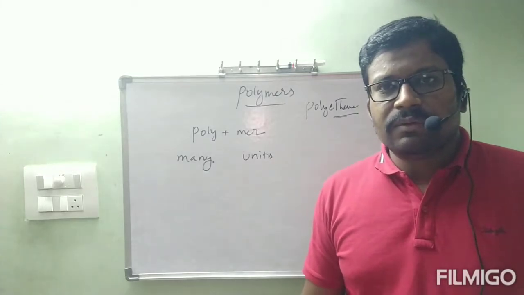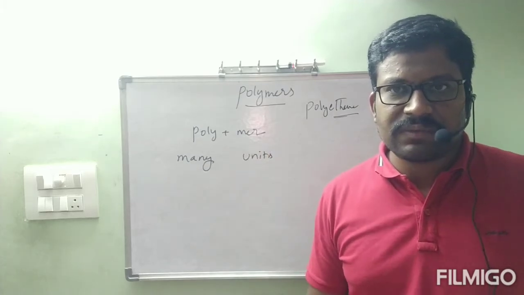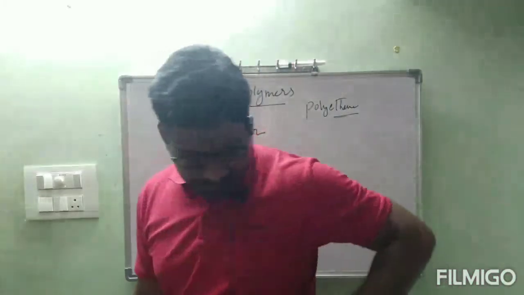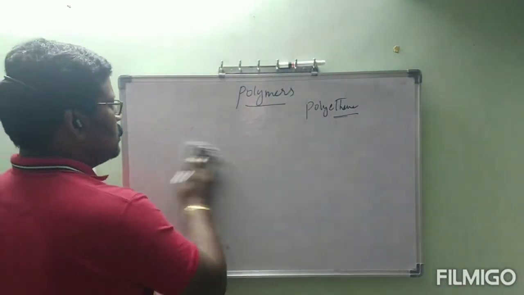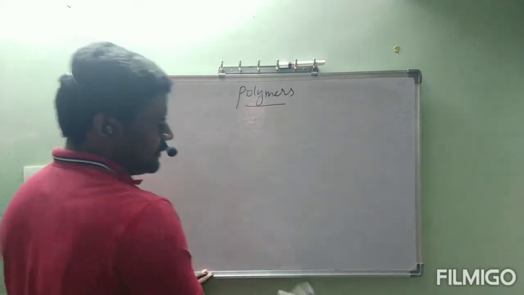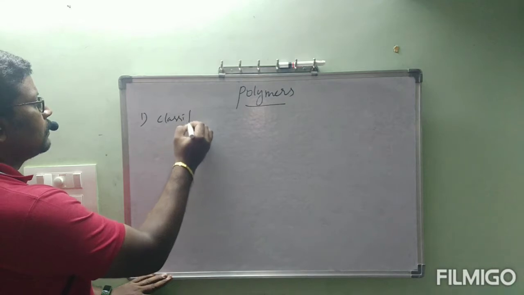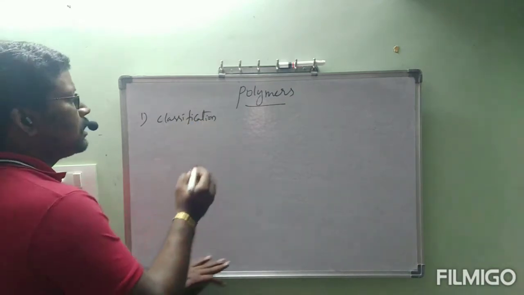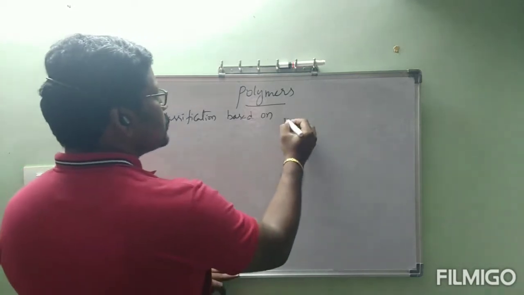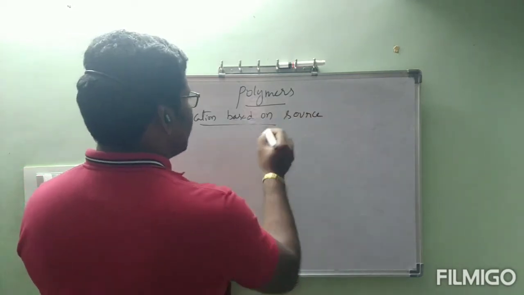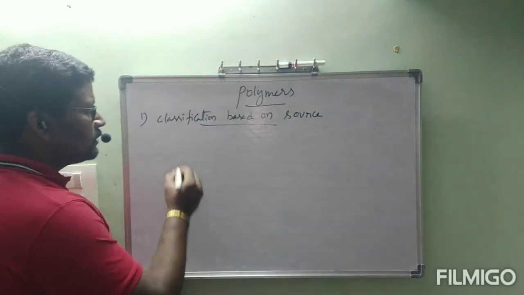Now, immediately we will go through the classification of these polymers. Totally we have five classifications. We will consider those classifications in this class. Let us see. First, classification based on source. Polymers are classified depending on source. Under this category, we have three types.